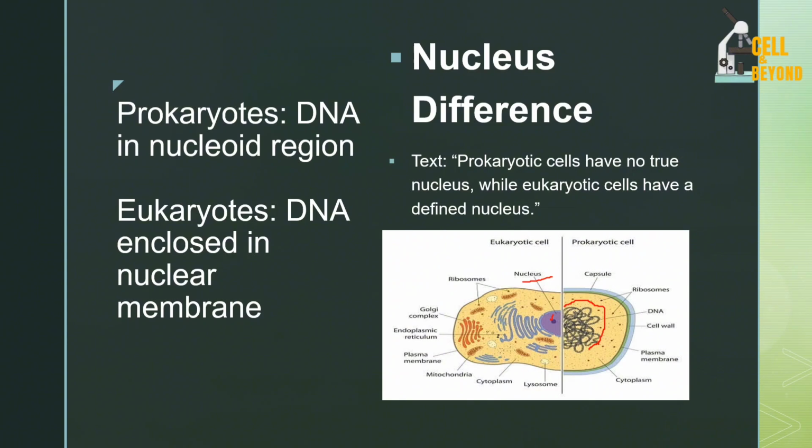Now in prokaryotes, you can see that the DNA is in the nucleoid region. You can see how it's like a thread-like structure, just floating within the cell. And for the eukaryotes, their DNA is enclosed within a nuclear membrane. So you find them within this nucleus here. So this is the nucleus, all right?